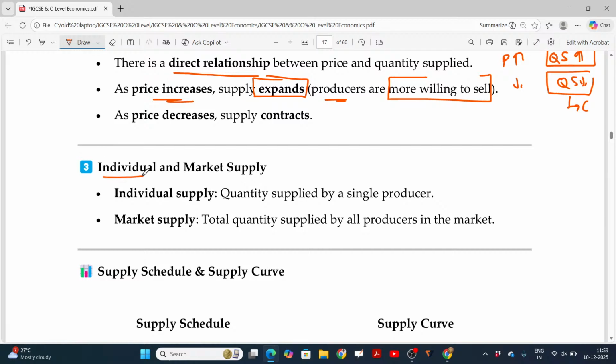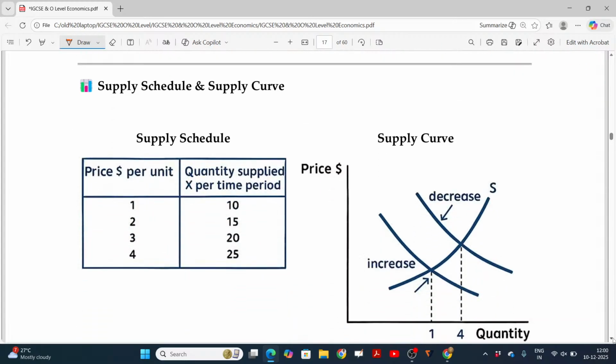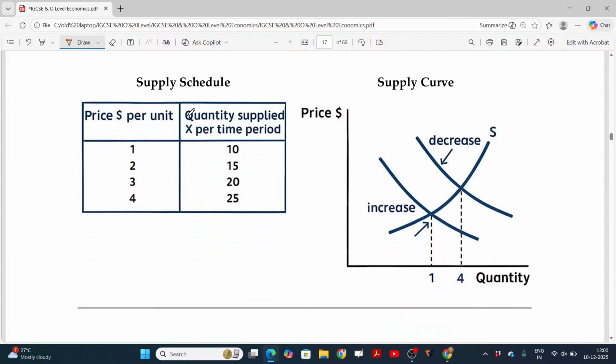Individual and market supply. Similar to individual and market demand, here also we have supply from the supplier's view. If a single producer supplies, that is called individual supply. The total quantity supplied by all producers is called market supply. There we have seen the demand schedule. Here we are going to study the supply schedule with the supply curve.